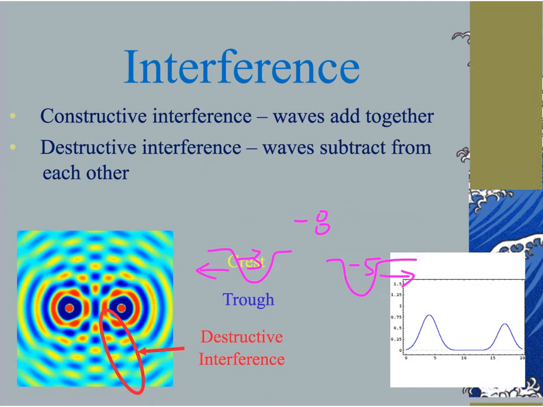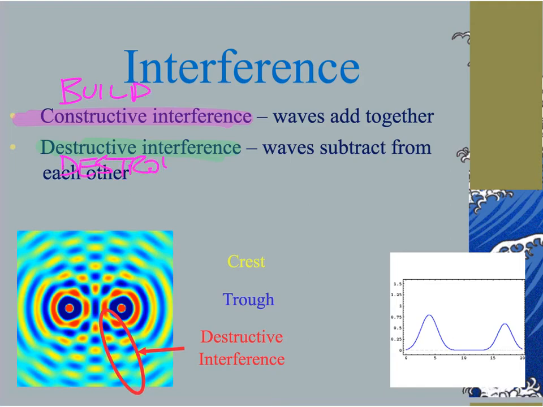So when these two types of waves form in phase, we get what is called constructive interference, where the waves simply add together. Destructive interference occurs when two waves collide, but they kind of cancel each other out or subtract or destroy each other, just like the name implies, destructive. So destructive means destroy. Constructive means you're going to build. And I'll show you an example here in a second.